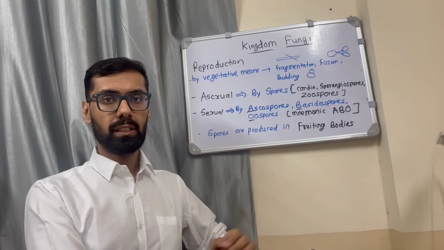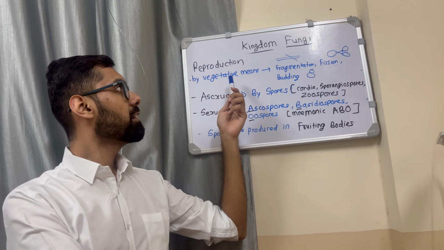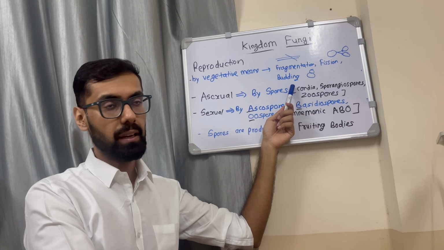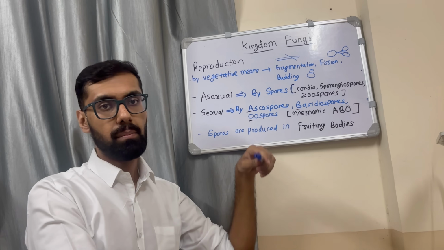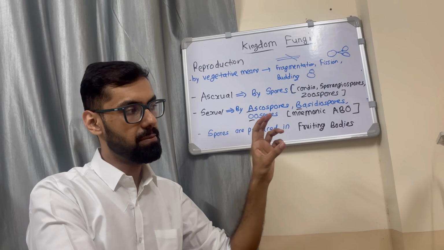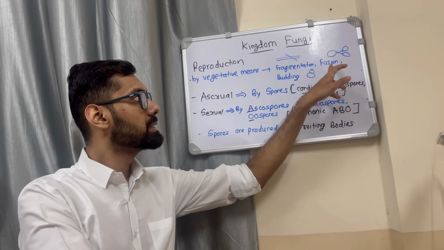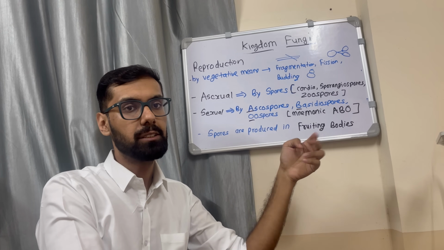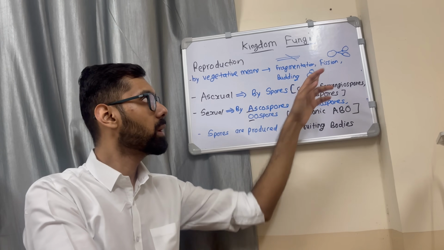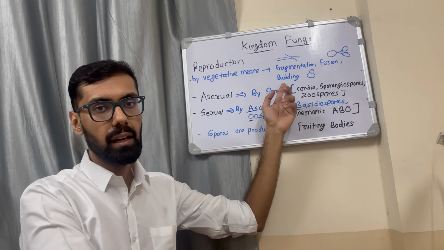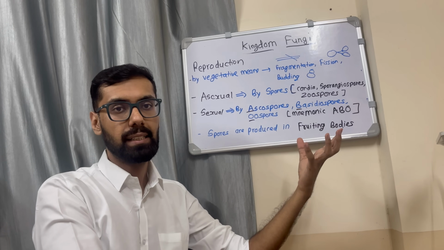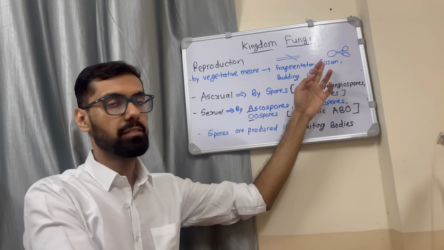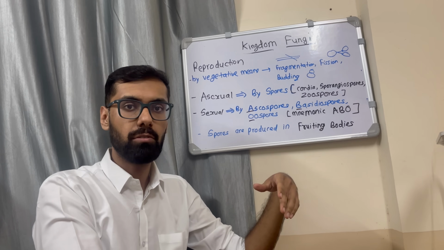Let's discuss reproduction in kingdom fungi. By vegetative means, the fungus can be divided by fragmentation, fission, or budding. Fragmentation means the mycelium is divided into fragments, and each fragment grows into a new mycelium. The second type is fission. Fission means one mycelium divides into two, and each part grows into a new mycelium. And in budding, an outgrowth forms on the parent cell, and the new outgrowth forms into another mycelium. So that is fragmentation, fission, and budding. These are the three forms of vegetative means.